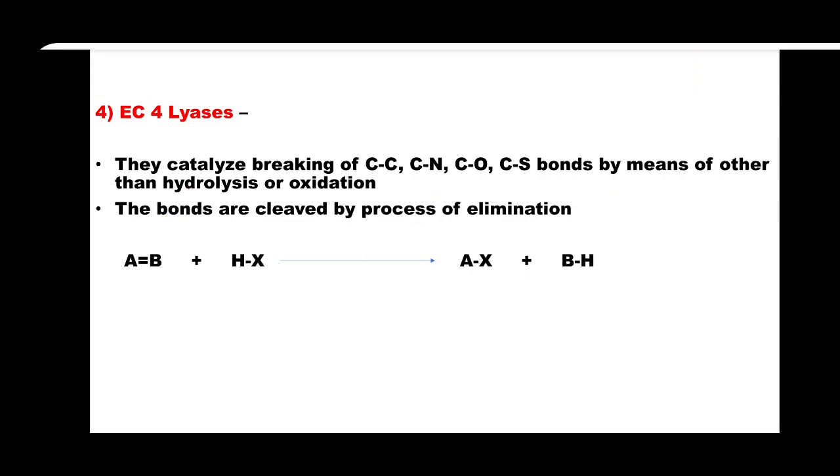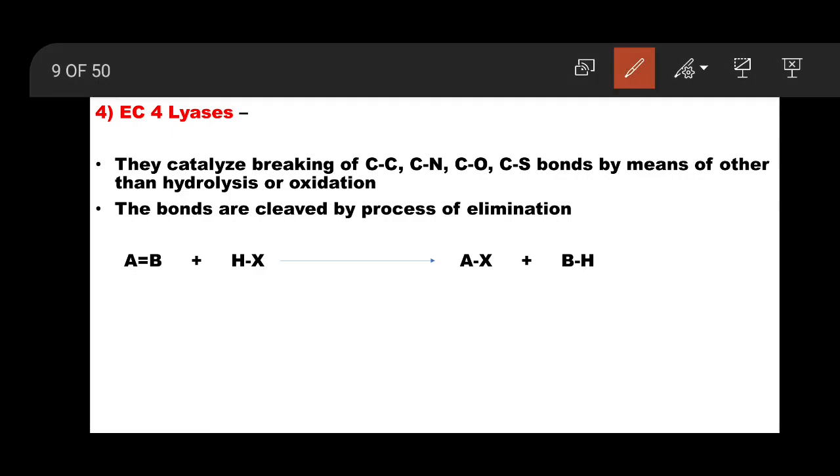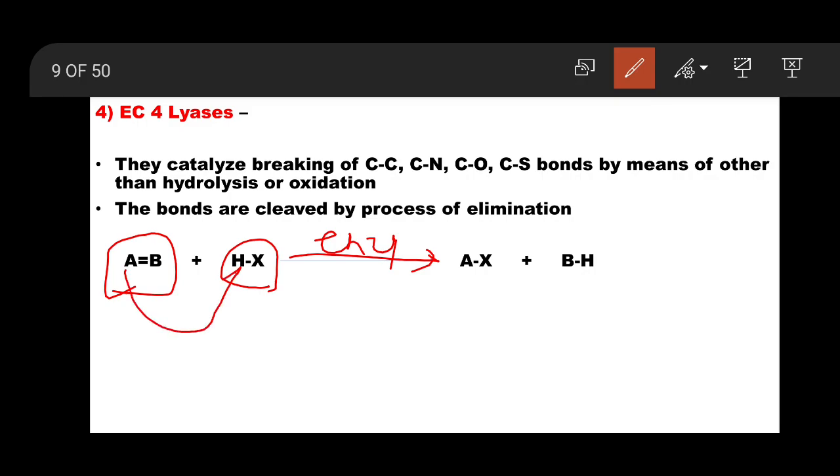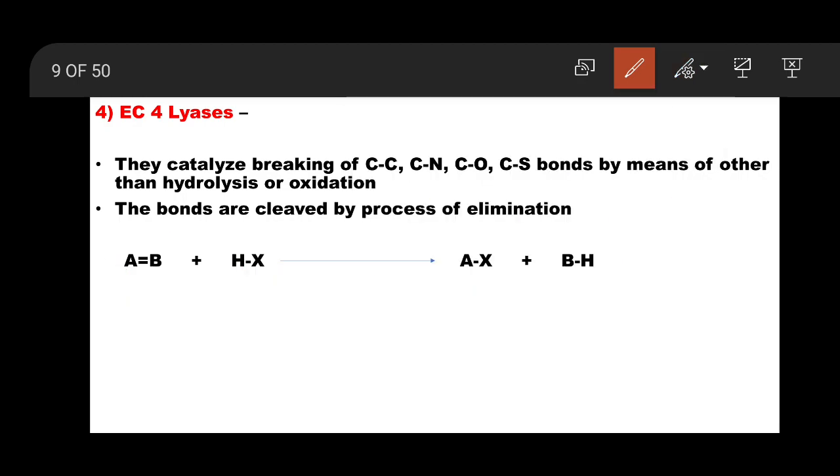Elimination reaction is there. So generally we can represent this: A, B, here is a double bond between A and B, these are reactants, and H and X, this is another reactant, and the enzyme is working on this. So what is being eliminated? Let us see, A gets bonded with X and B gets bonded with H. So products are eliminated here.